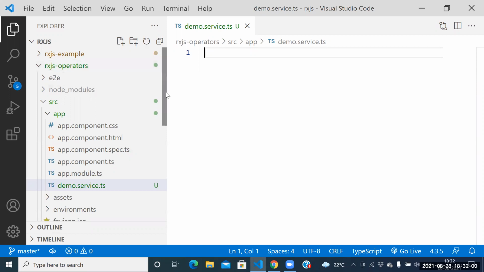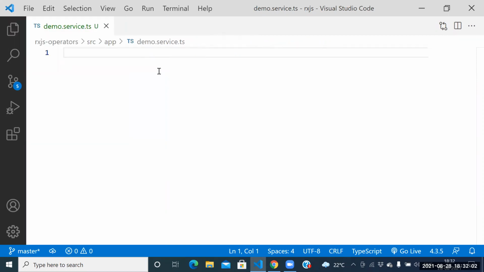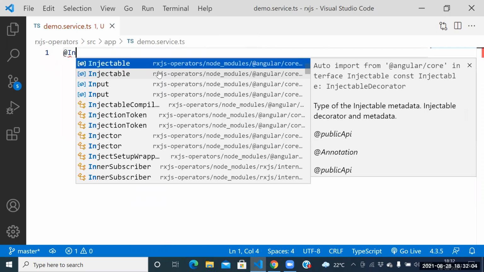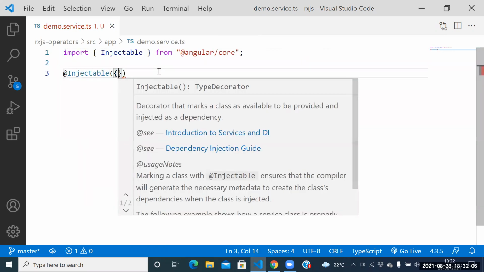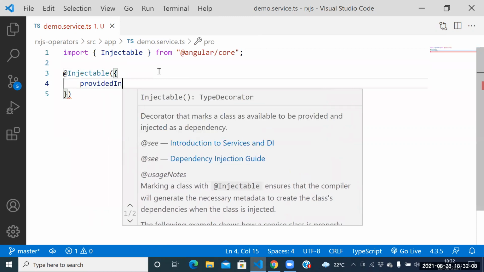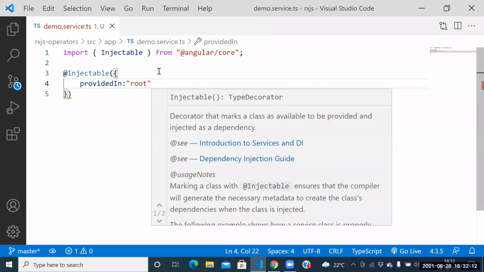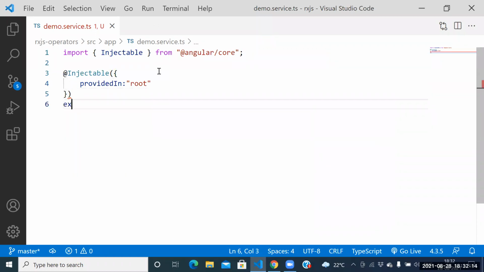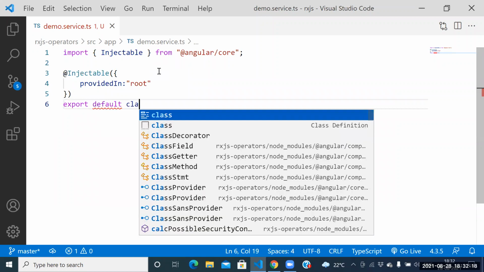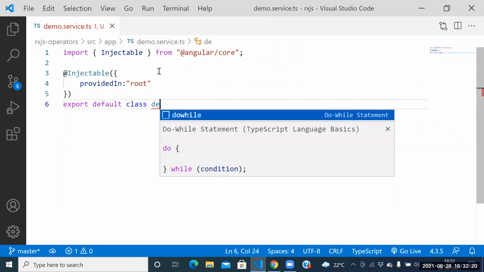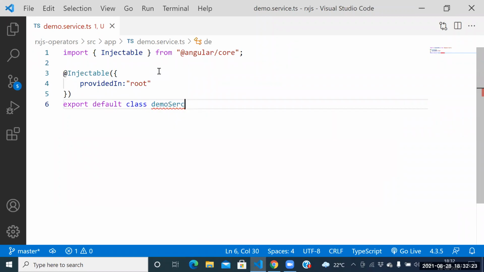Anwar, how to create the service? At the rate Injectable. Next one, what do you want to place? Provided in equal to root. Next one, how to export the service? Export class. Which service? Demo service. The service is the demo service.